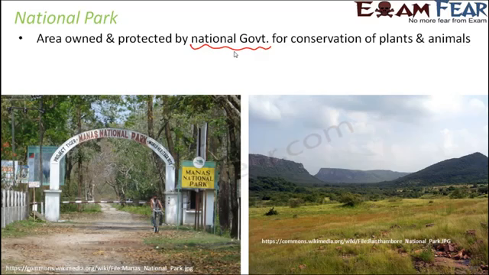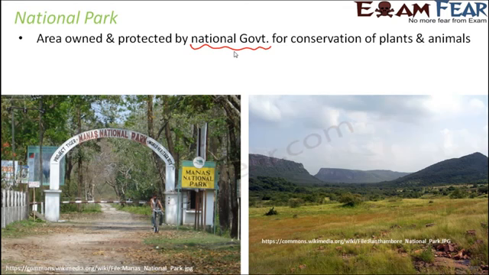Now, you might ask which park can be a national park. You would have often seen a small park in your locality, where you might go for a morning walk or where your kids might play around. So, are those parks also national parks? Not really, because there are certain criteria required to qualify as a national park.